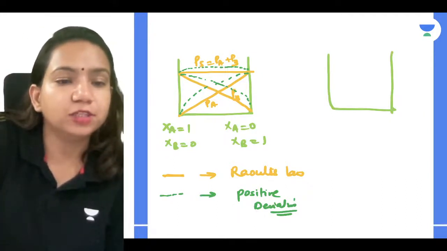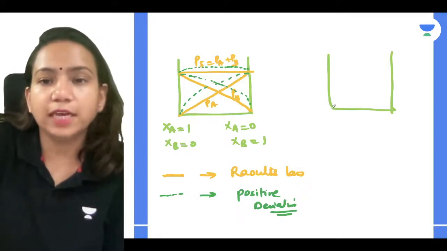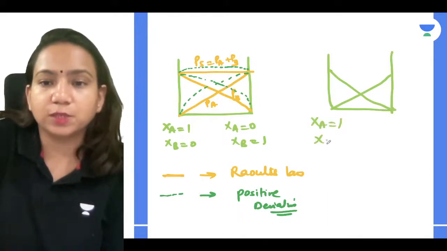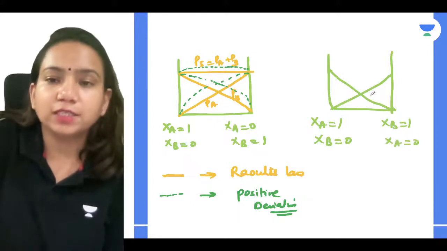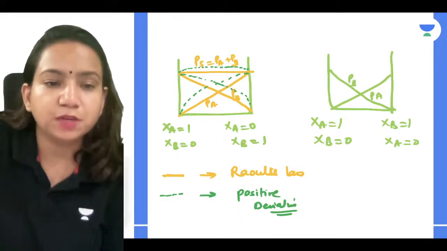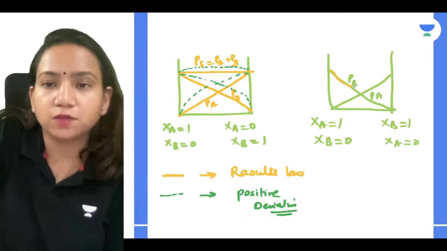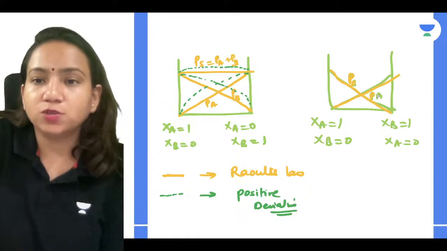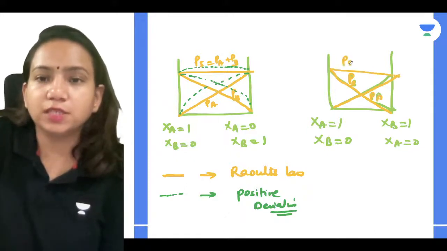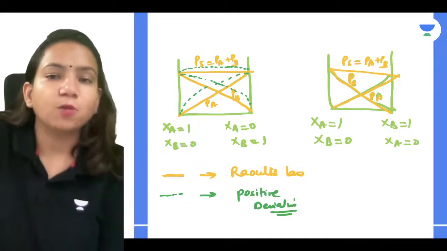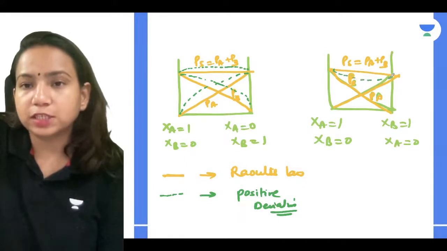Same, can I draw for it? Tell me, guys. What was expected by Raoult's law was this. We can write the same thing. XA is equal to 1, XB is equal to 0. XB is equal to 1, XA is equal to 0. Now you can write this is PA, PB. Very simple. It's going to be the same graph. And PS also, it is going to be PA plus PB. This is expected by Raoult's law, but what you actually get is less than what was expected by Raoult's law.